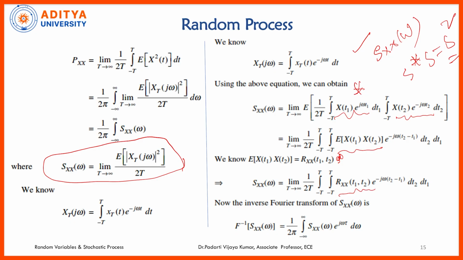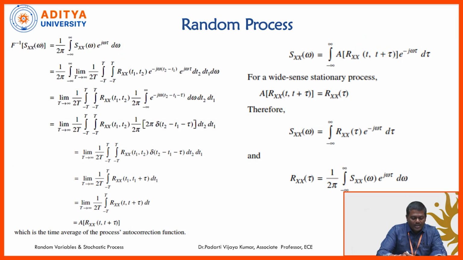Now, we are applying the inverse Fourier transform on both sides. F inverse of Sxx of omega is equal to, applying the inverse Fourier transform, this is the inverse Fourier transform for Sxx of omega. Applying it here, see here 1 by 2 pi, and this part is mathematically equal to a shifted version of the impulse function. 2 pi cancels out, delta of t2 minus t1 minus tau.